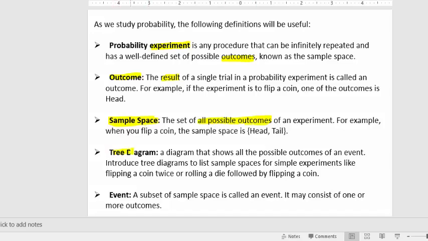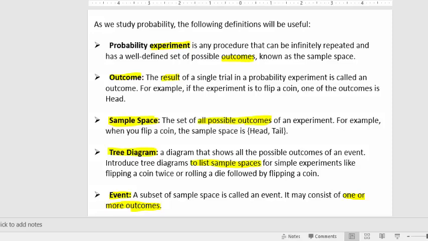And then a tree diagram, this is something that can be used to list a sample space. It sometimes will make it easier to draw a tree diagram if we're going to list the sample space. And then an event is basically just a set of one or more outcomes. All right. So if you take outcomes and put them together, you can form an event. So, like for example, if you're rolling a six-sided die, there's six outcomes, right? One, two, three, four, five, and six. And maybe an event would be getting an even number. So an event would be the outcomes 2, 4, and 6. Right? Another event would be getting an odd number. So the outcomes in that event would be 1, 3, and 5.